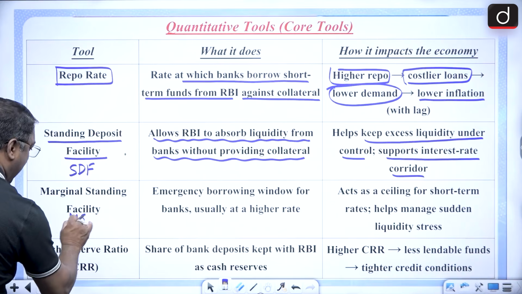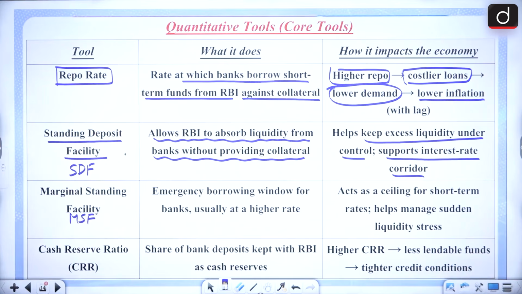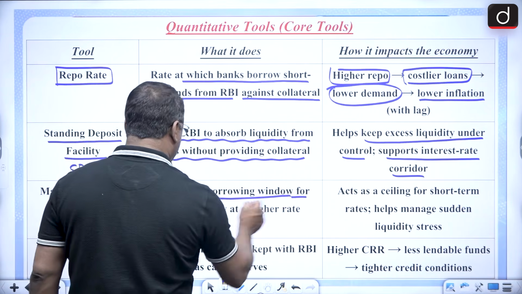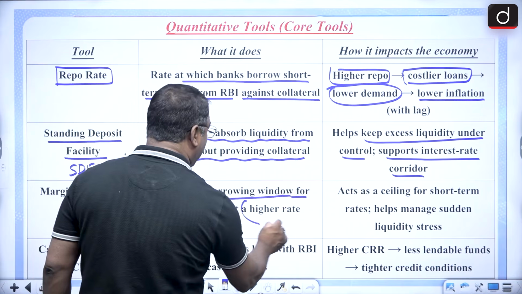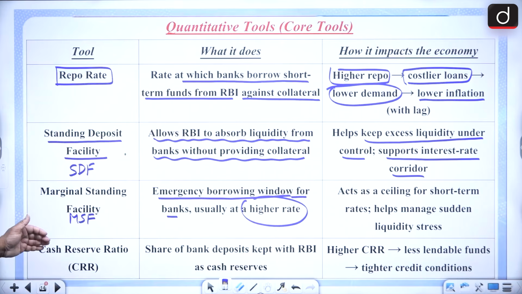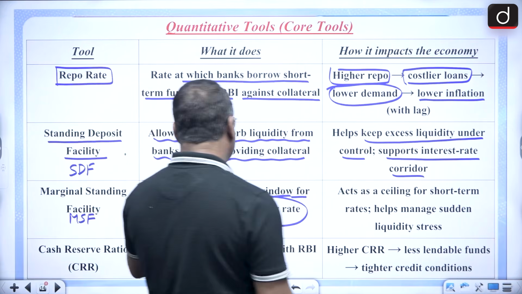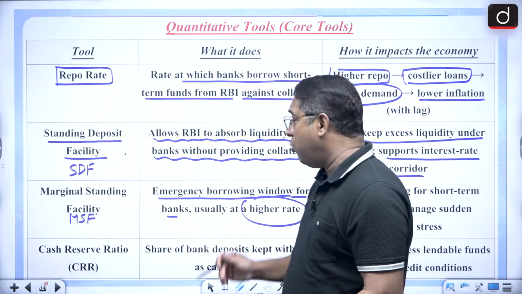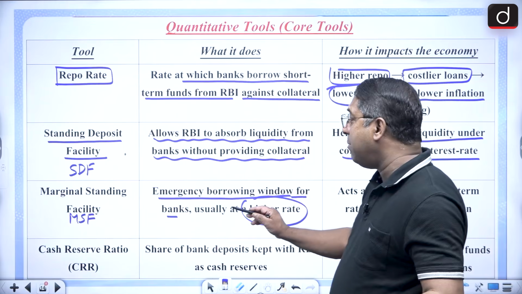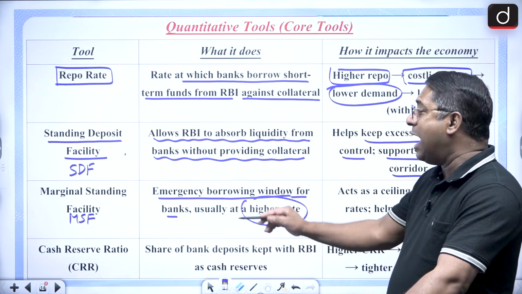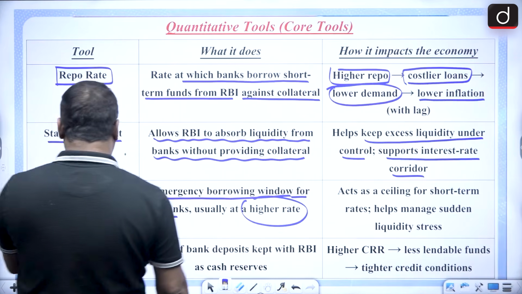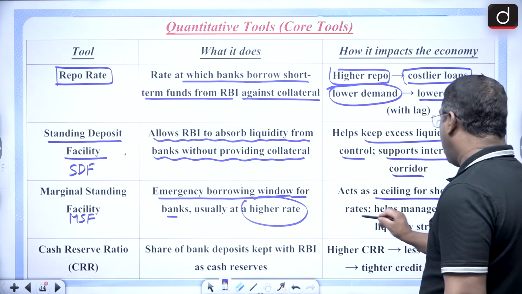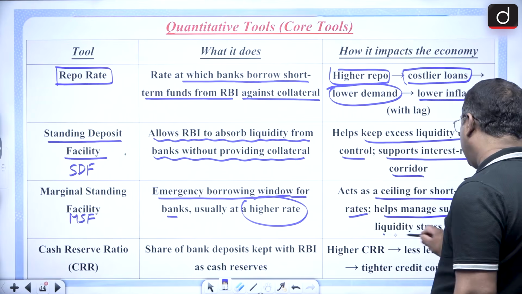Then it is the MSF. What is this MSF? MSF is an emergency borrowing window for the banks, and that too at a very high rate. So MSF is always at a higher rate. All of a sudden there is an emergency. So in that emergency time, the commercial banks can borrow from the RBI at the marginal standing facility at a higher rate, and it acts as a ceiling for short-term rates and helps manage sudden liquidity stress.